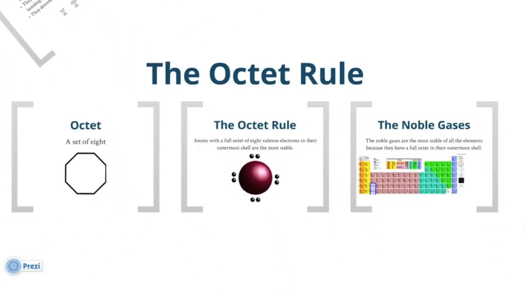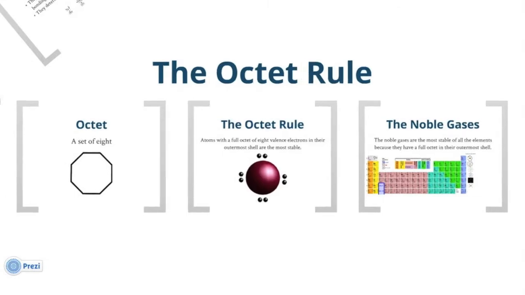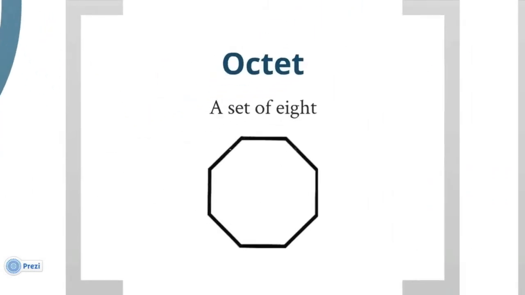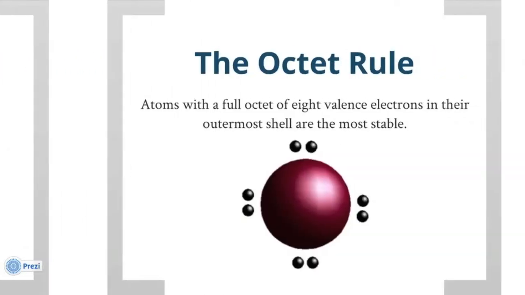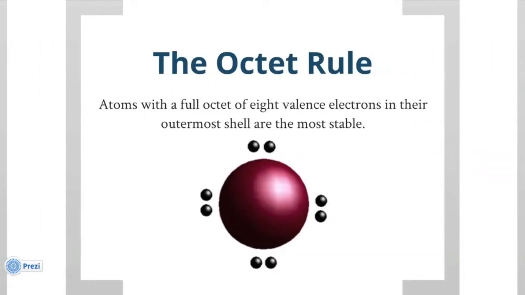Now that we've reviewed valence electrons, let's go over the octet rule. An octet is merely a set of 8. Now the octet rule states that atoms with a full octet of 8 valence electrons in their outermost shell are the most stable.